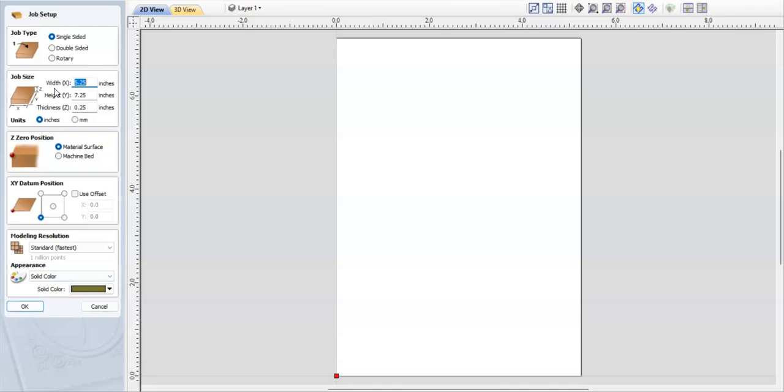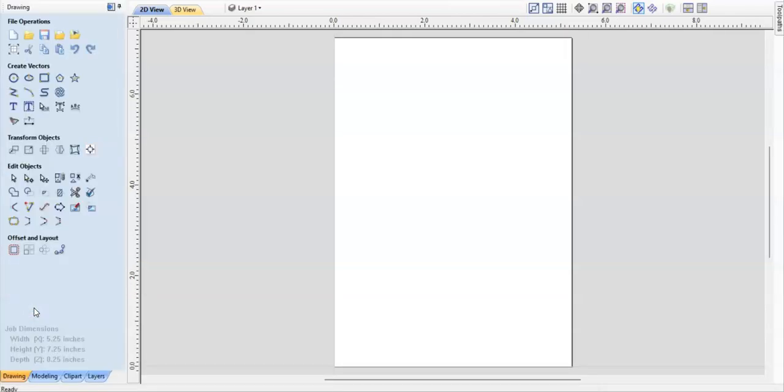Now, if you have a top that is slightly off of those measurements, you're best to cut it down to that size so that you can set an accurate datum point for the CNC toolpath. Once all that is sorted out, you want to just go down to your datum, make sure it's at the 0, 0. You can see this little red dot is at the bottom left. The datum is basically like the homing point for the drawing that we're going to put onto our material, and it's best to have it set on the material itself. So without further ado, I'm going to click OK on the bottom, and I'm ready to bring in an image.